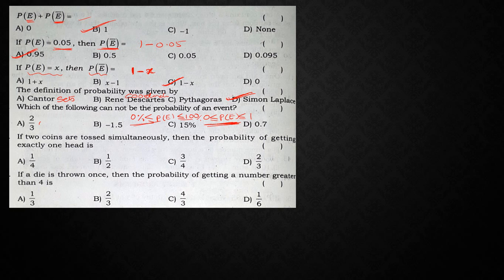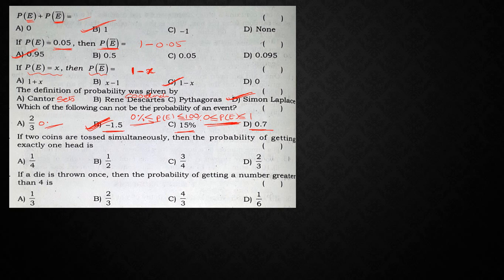So 2 by 3 means 0 point something, so this can be the probability. Next, minus 1.5: probability can never be negative, so minus 1.5 cannot be the probability of any event. Next, 15% lies between 0 and 100%. 0.7 lies between 0 and 1, right? So the answer is minus 1.5.